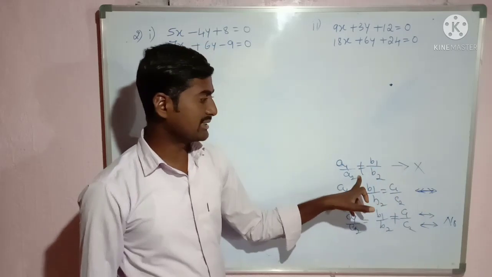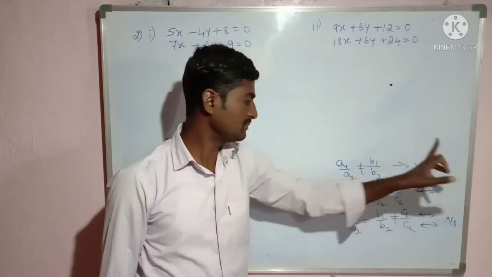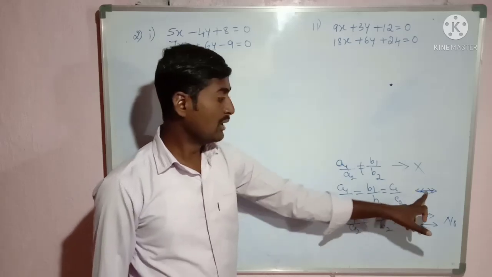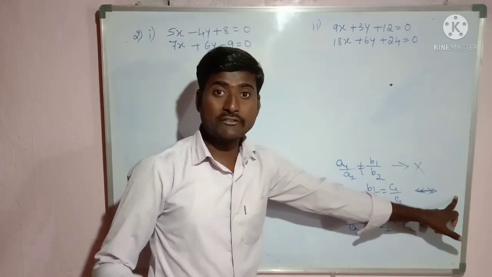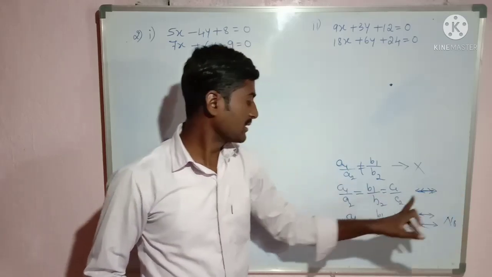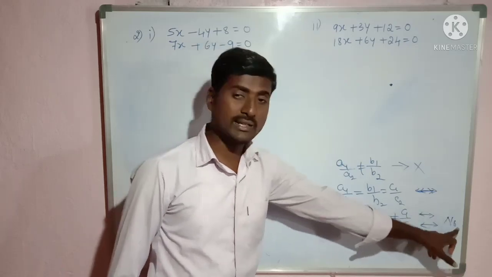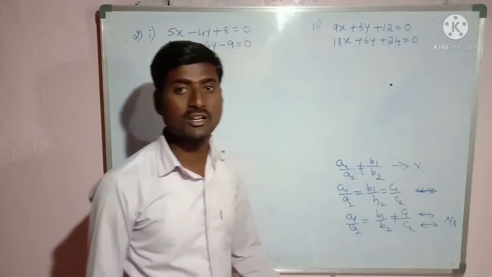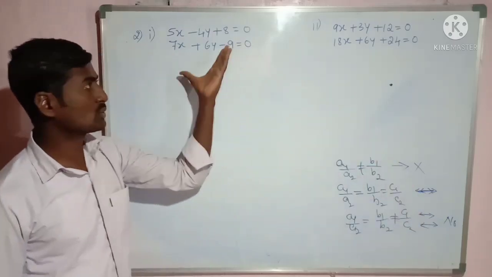This condition is for intersecting lines, means unique solution or one solution. This condition is for coincident lines, so their solution is infinitely many solutions. Then this condition is for parallel lines, so there is no solution. The solution does not exist. Now we shall use these three conditions to solve this.